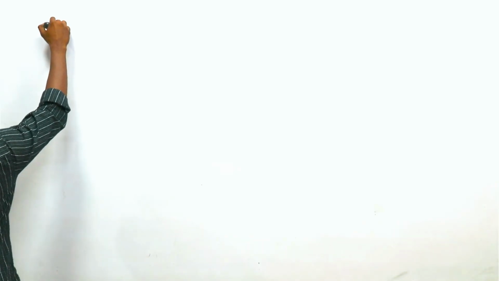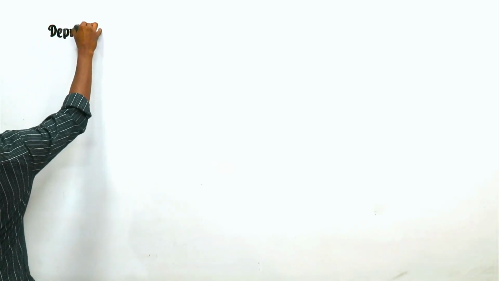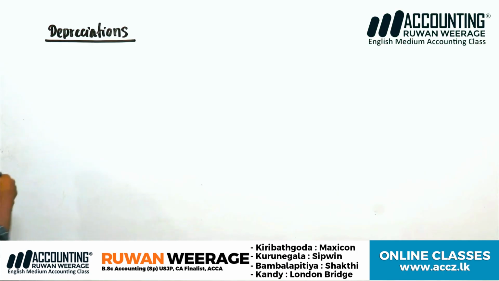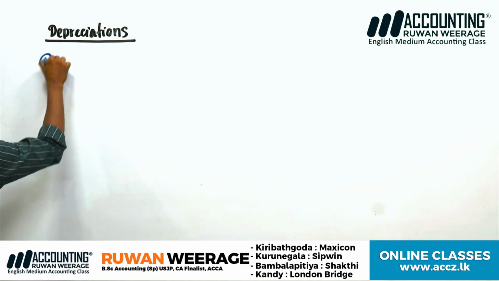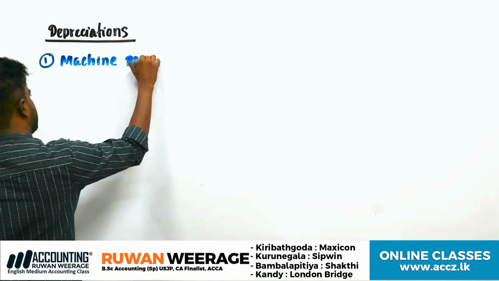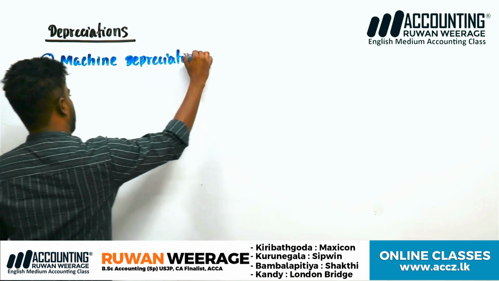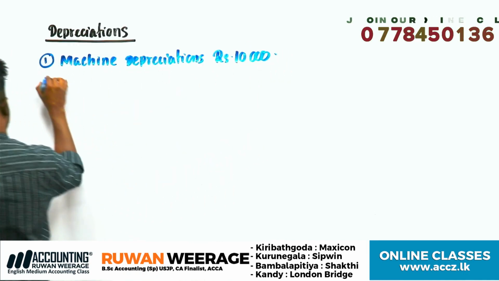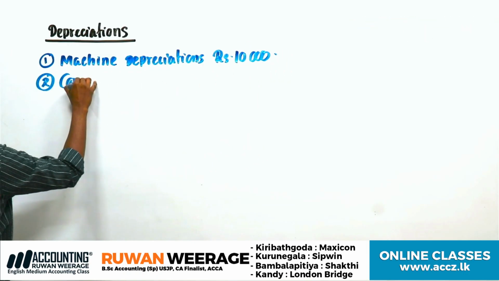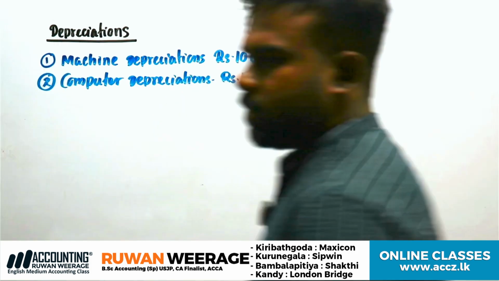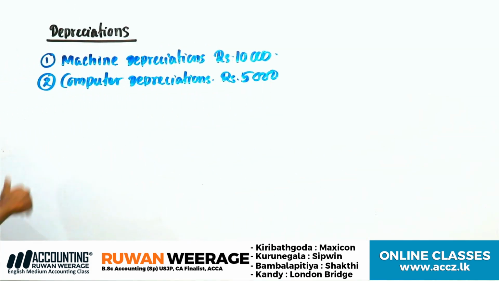Next one, depreciation. Write down the topic depreciations. Here I'll write down machine depreciations, 10,000, and computer depreciations. Two transactions, right? What is the meaning of depreciations?